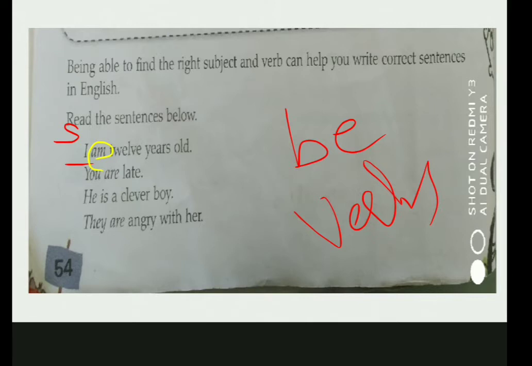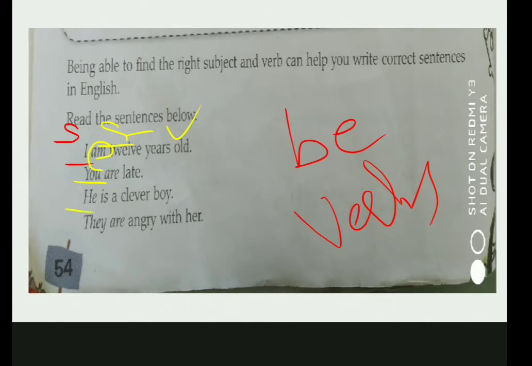So am, we use it with I, and as we know, if I is singular, am is also singular. So here can you see subject and this verb, they both agree, they are the same, right? They agree, the subject and the verb agrees in number. Number means singular and plural in this chapter. Clear? So I hope this example is clear. Now next, you. Now we don't treat you as first person, we treat it as a second person. I hope you remember, right? So you, we consider it, if it's one person we use you, if it is two person also we use you. So with you we always use are.